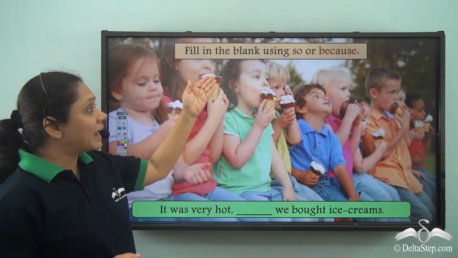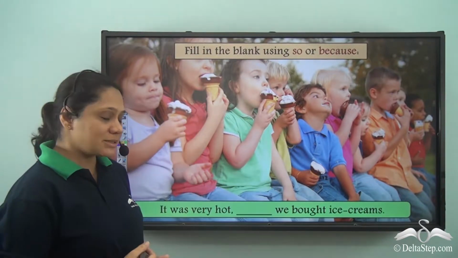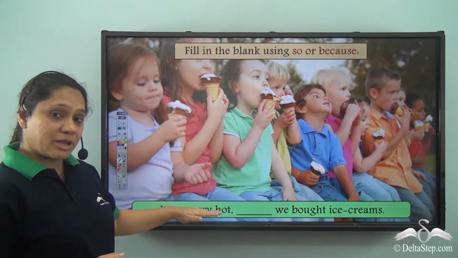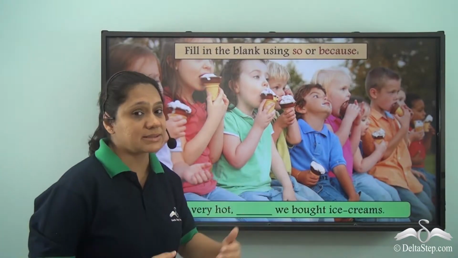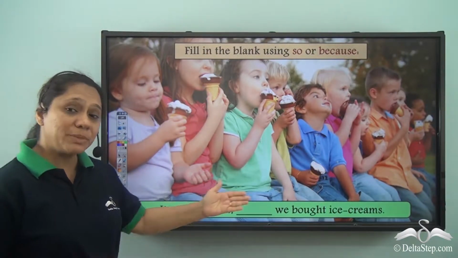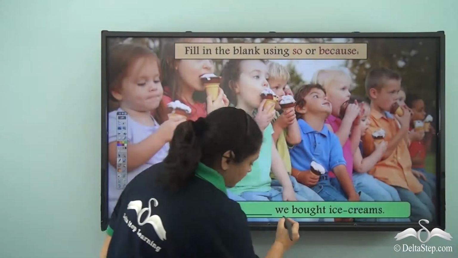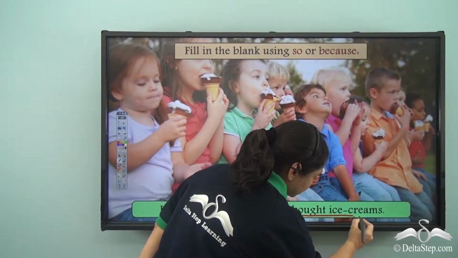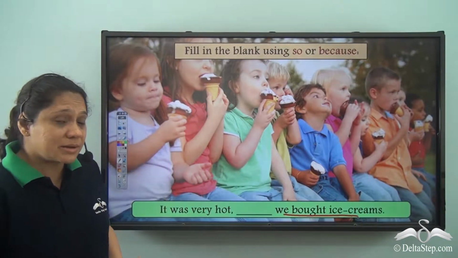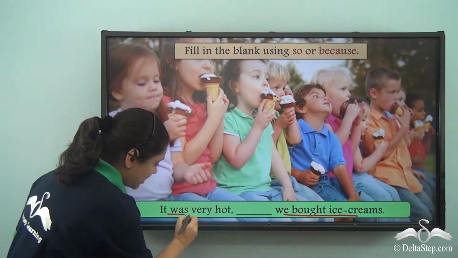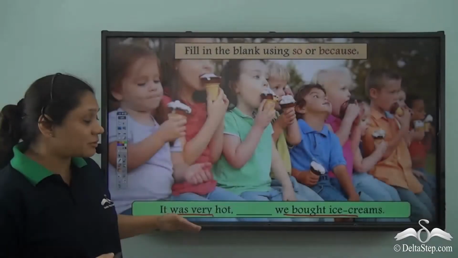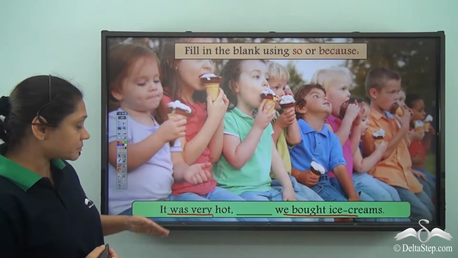Can you fill in the blank using so or because? It was very hot, comma, dash, we bought ice creams. What is happening in this sentence? This is the result. Why did we buy ice creams? It was very hot. This was the reason. So what will be our correct answer here?